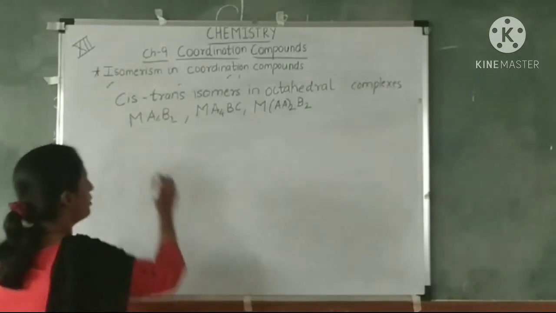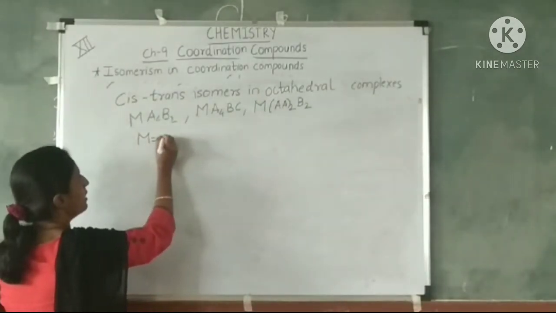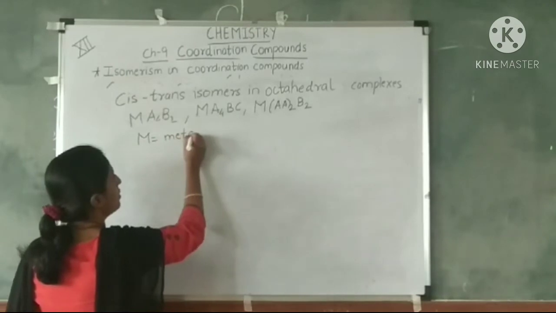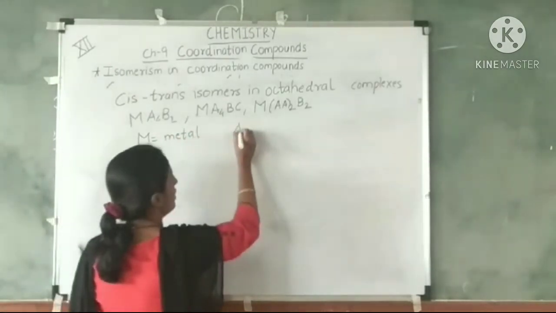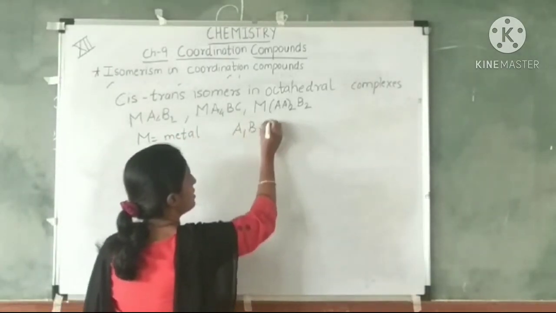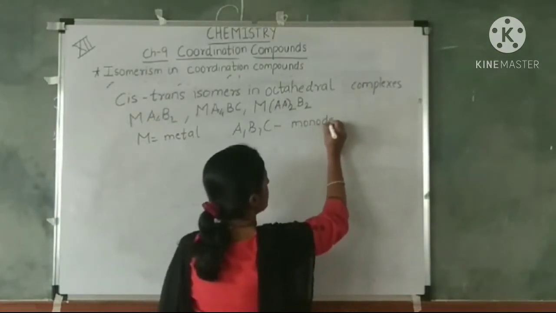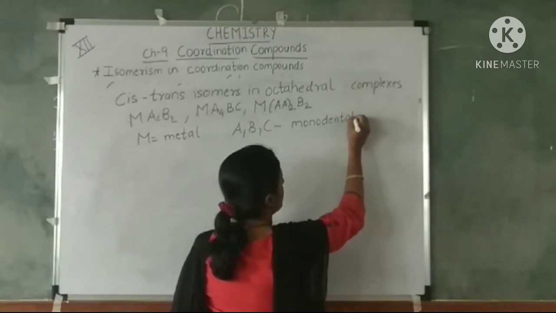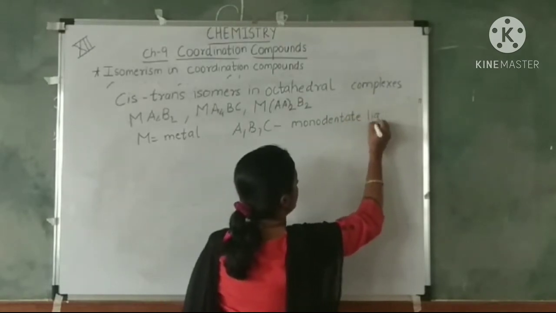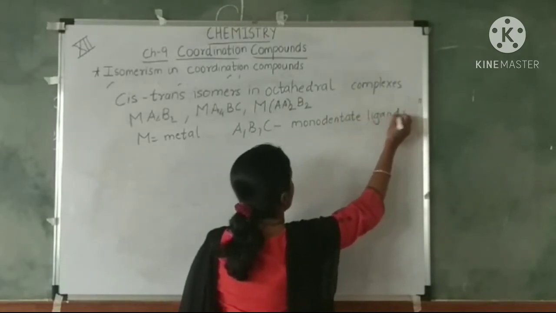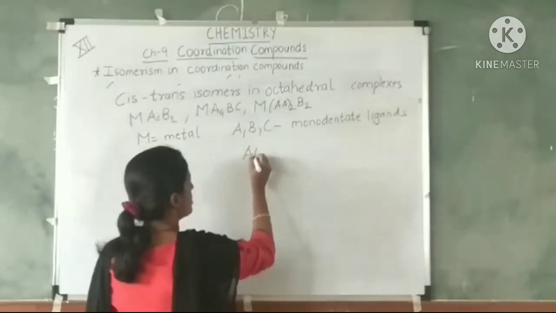M is the metal over here, and A, B, C are your monodentate ligands.